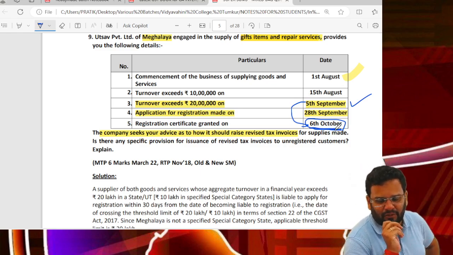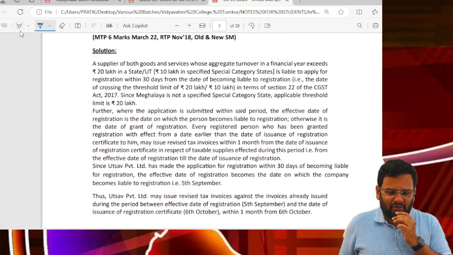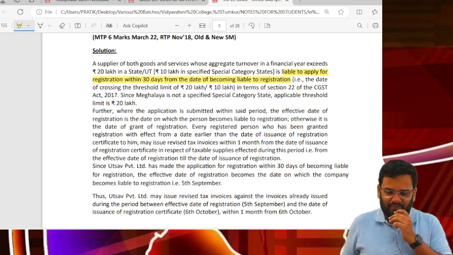Is there any specific provision for issuance of revised tax invoices to unregistered customers? See, a supplier of both goods and services whose aggregate turnover in FY exceeds 20 lakhs in a state or UT, and 10 lakhs in a specified special category state, is liable for registration within 30 days from date of becoming liable for registration.